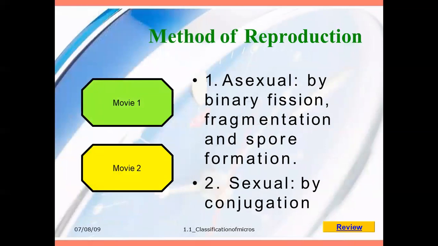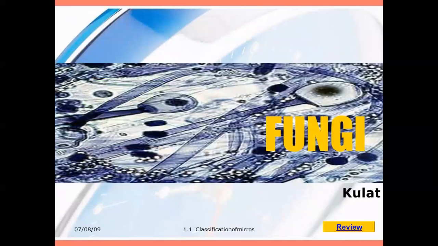Method of reproduction: once again, here they use both asexual methods and conjugation. Asexual is by binary fission, fragmentation, and spore formation, and in the case of conjugation they do sexual reproduction.